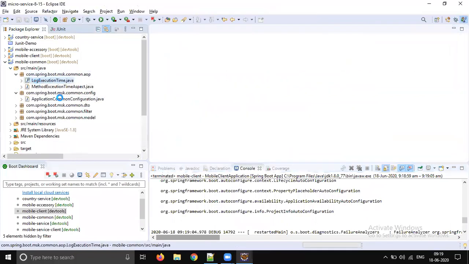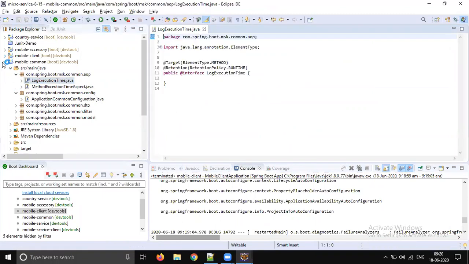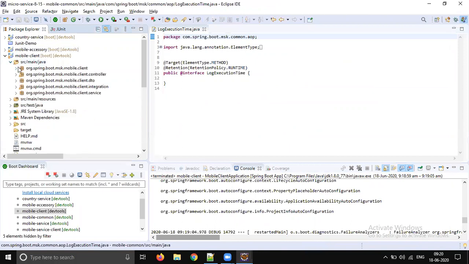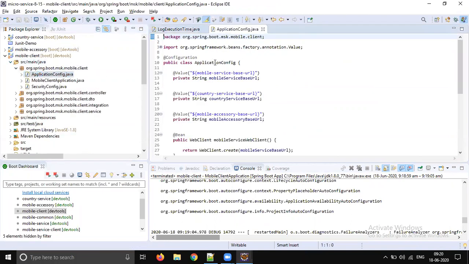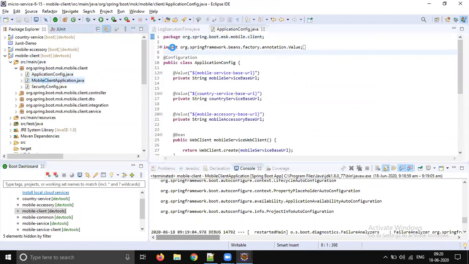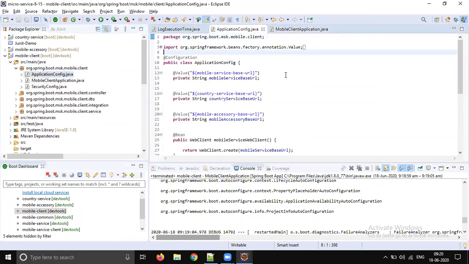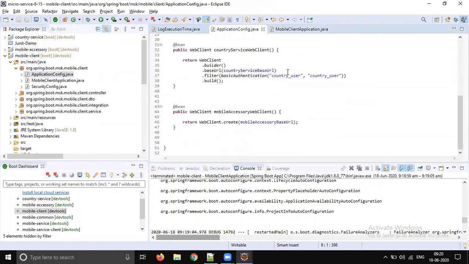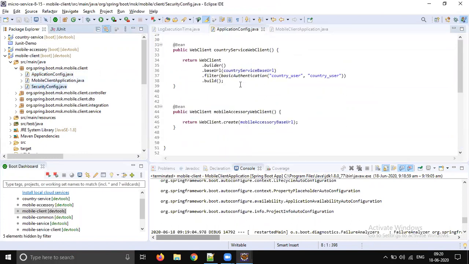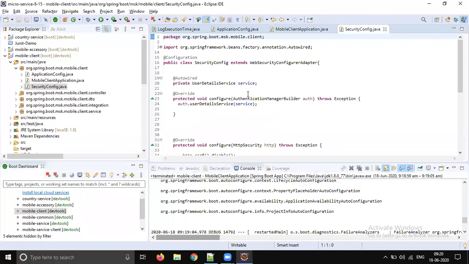Are we importing this common logic to the client? So we need to remove that. Yes, application config, just a plain configuration. Simple application, application config. The client, oh, security config. Yes, this is what is possible.